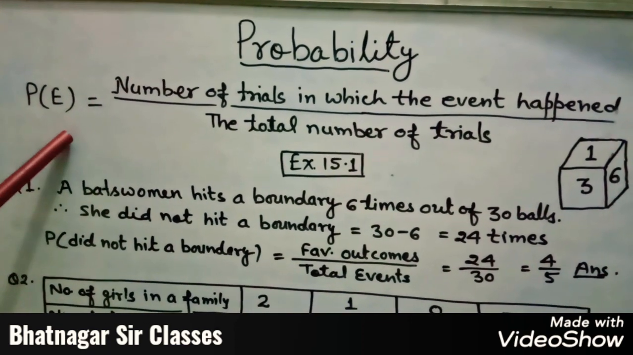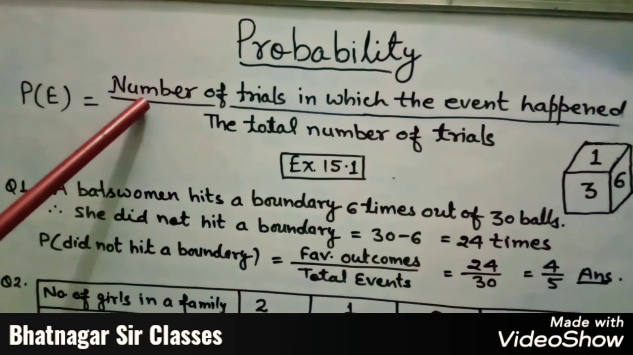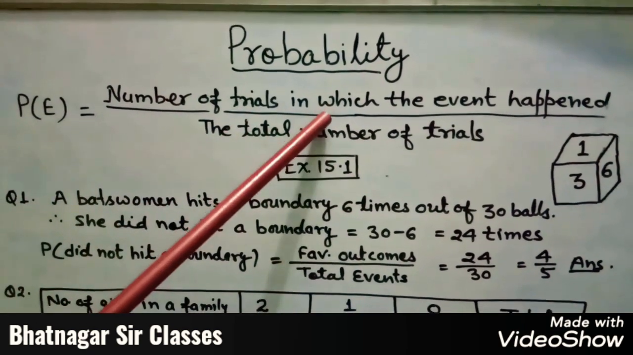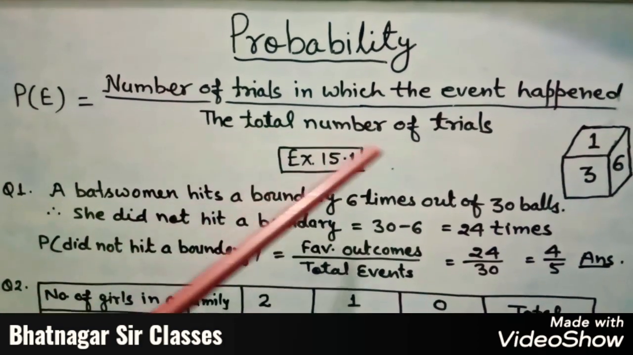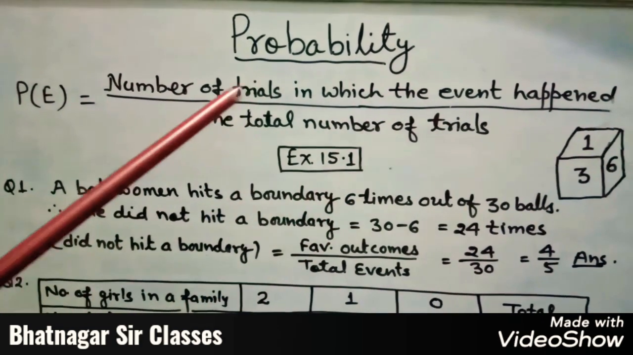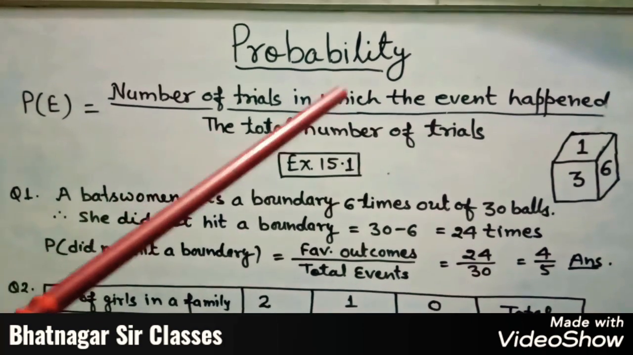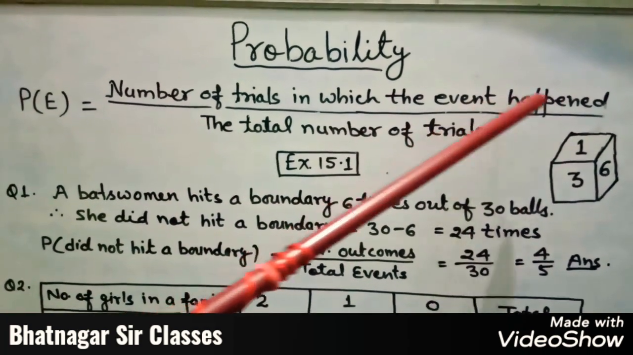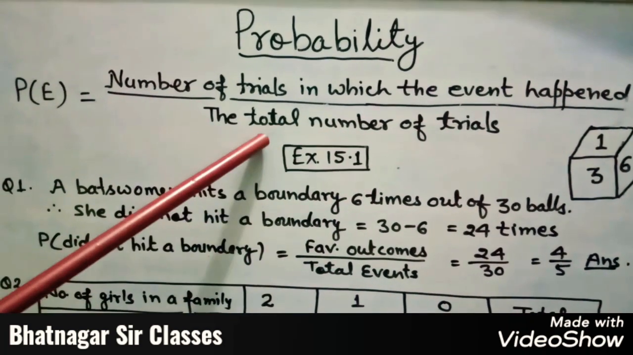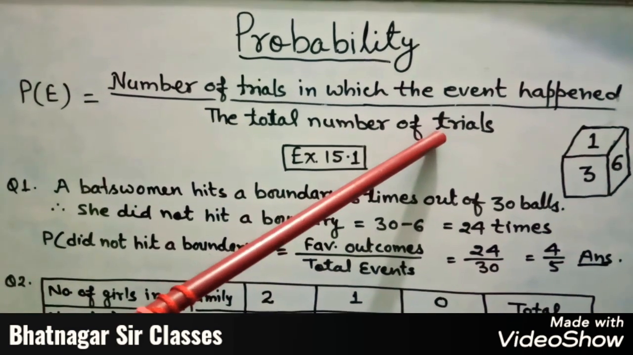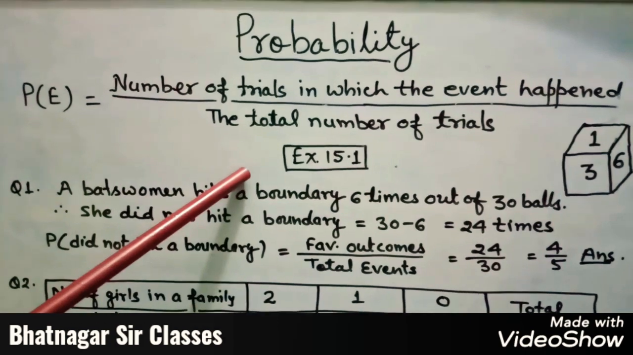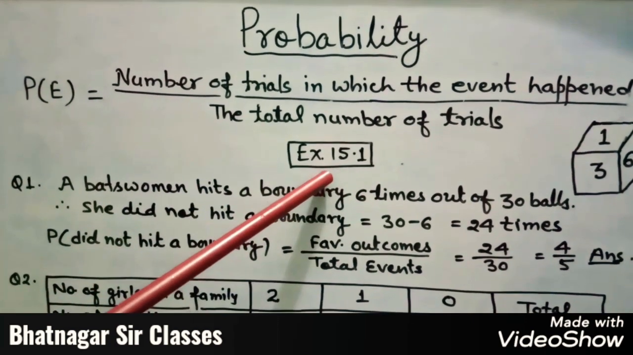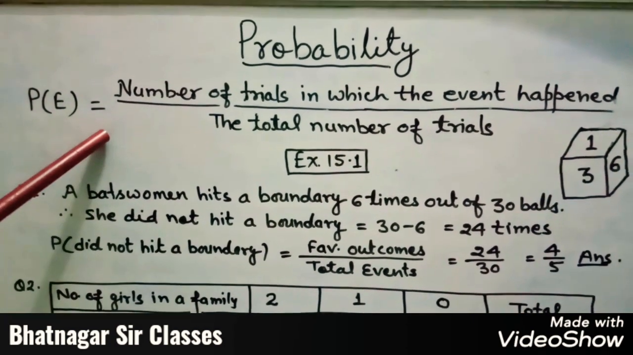Probability of an event is the ratio of the number of trials in which the event happened to the total number of trials. It means this is the ratio of the number of trials in which the event happened divided by the total number of trials. Okay, so now we are able to solve exercise 15.1, which is based on this formula only.